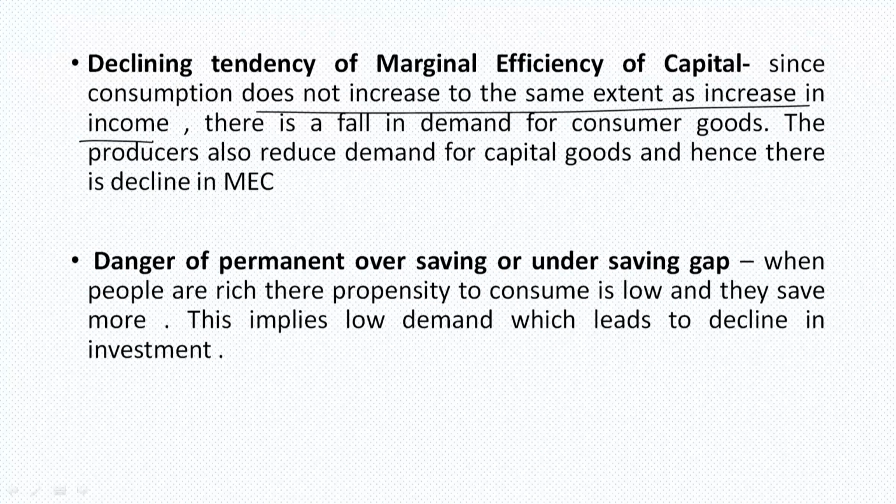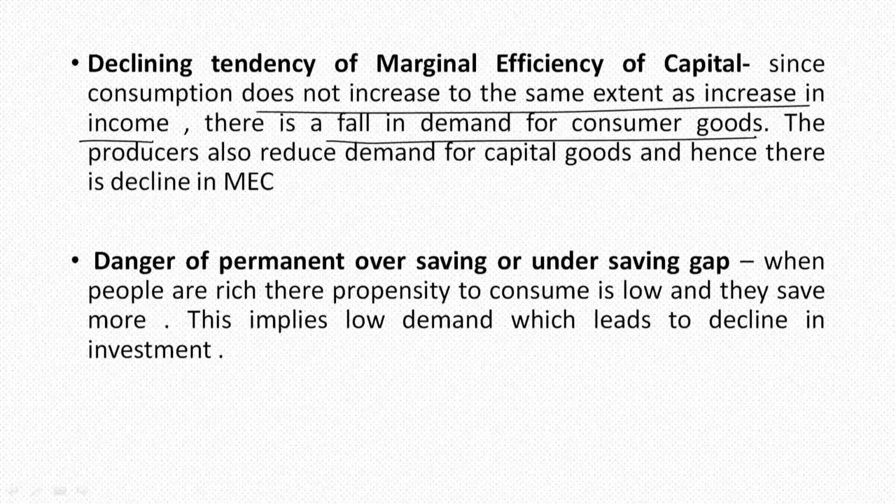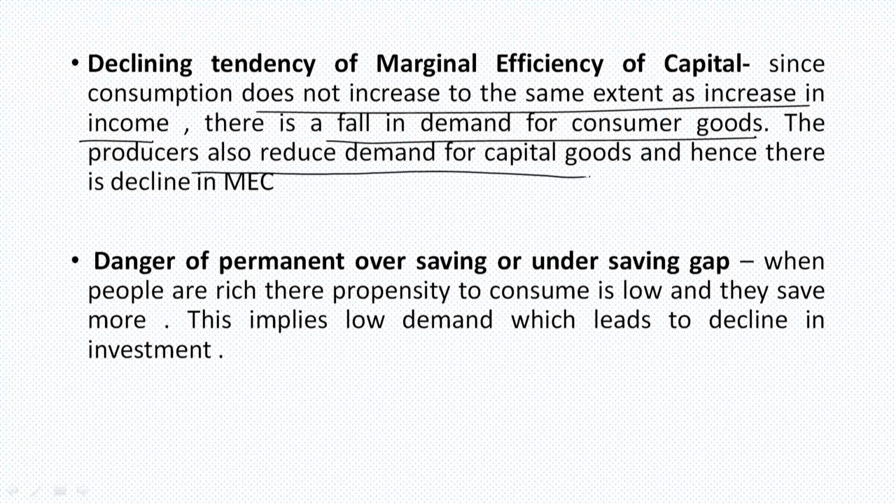That means Say's law is repudiated; supply won't create its own demand. So, if consumption does not increase with income, the demand for consumer goods and capital goods will fall. The producers will reduce the demand for capital goods and there will be a decline in MEC, the marginal efficiency of capital.